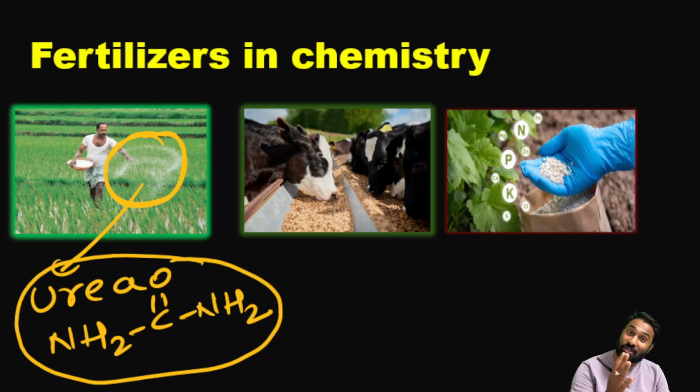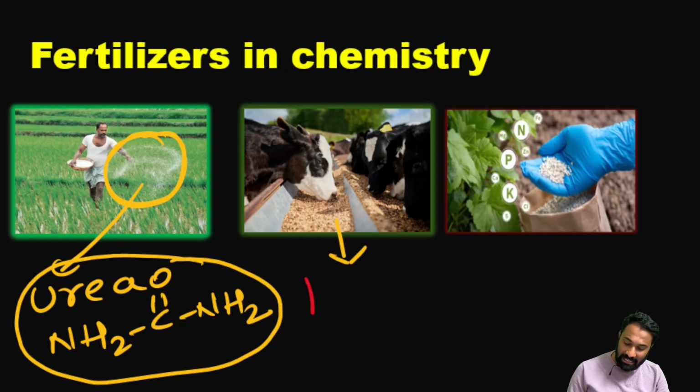Urea is also a chemical compound, and it plays a very crucial role in our chemistry. Okay, next, in this picture, I hope you can see these are cows or buffaloes, right? This one is eating something. Here also there is one chemical compound, well known to you, that they have mixed so that it is easy for the cows or buffaloes to digest. Clear? What is that chemical compound?